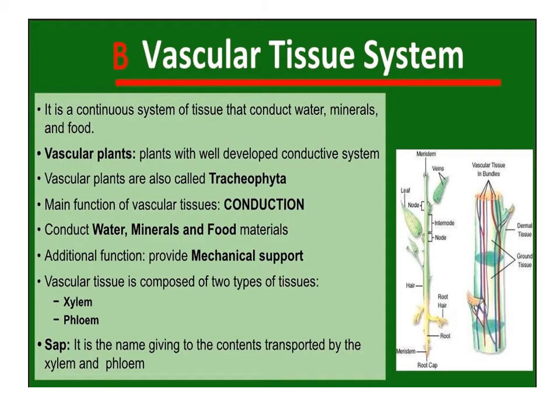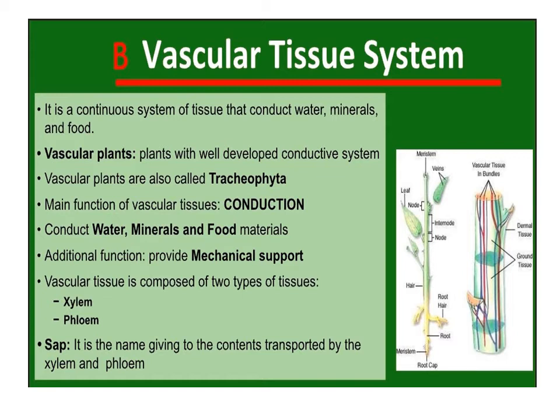Vascular tissue system. It is the continuous system of tissue that conducts water, minerals and food. Vascular plants are plants with a well-developed conductive system. Vascular plants are also called tracheophyta. The main function of vascular tissue is conduction, conducting water, minerals and food materials. An additional function of the vascular tissue system is that it provides mechanical support. Vascular tissue is composed of two types of tissues, xylem and phloem.